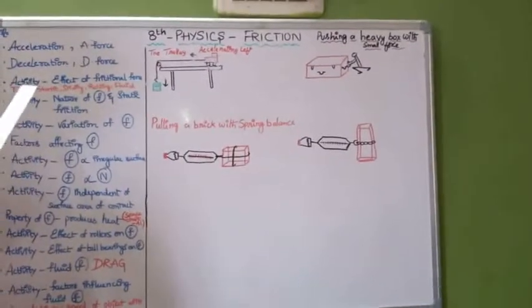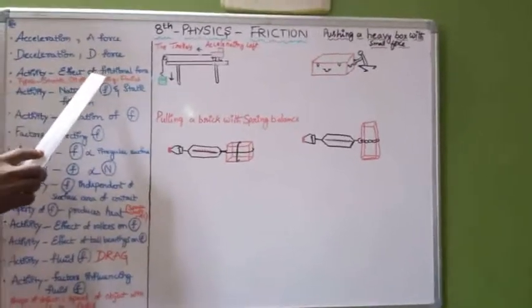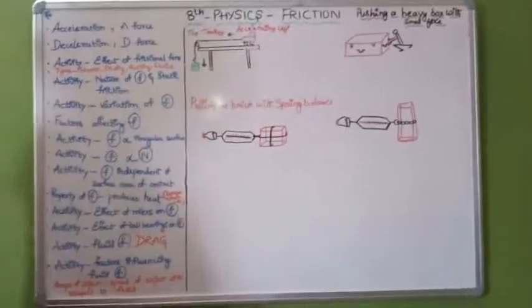Now let us discuss one of the activities which is relevant to the frictional force. The object, which is nothing but a book, is placed on a plane surface. This is the object, this is a plane surface, a table. Now this object is at rest. Initially it is at rest. Unless and until I apply a force, it continues in the same rest condition.